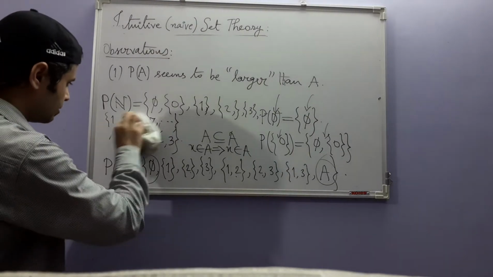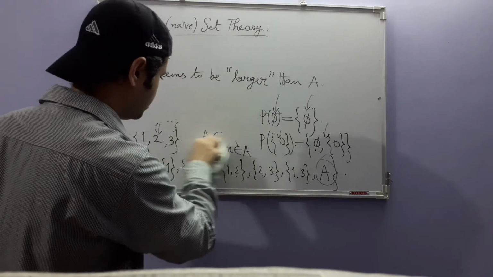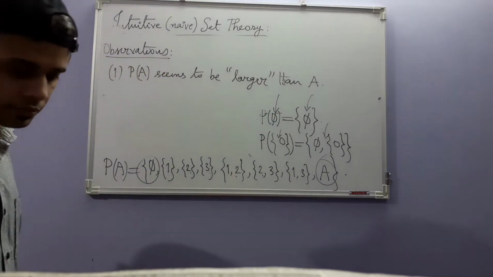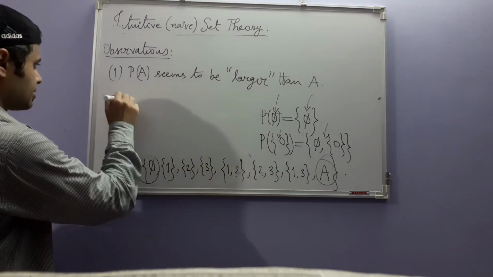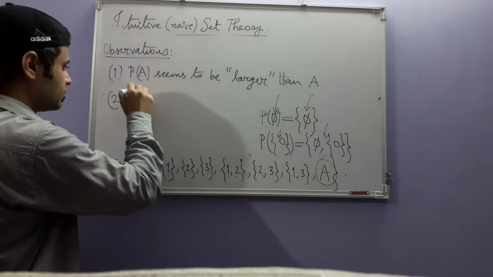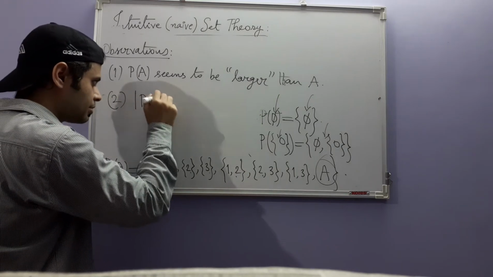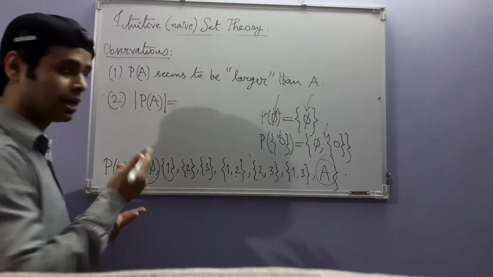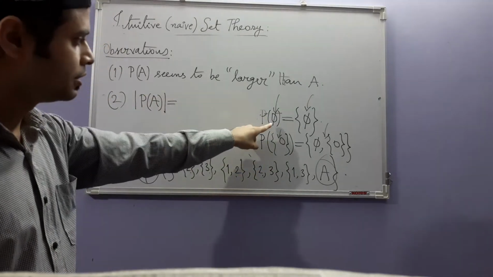You see, you carefully wipe this part. Okay, if I write something like this, the number of elements in the power set of A is equal to what? Let us see in these three examples.